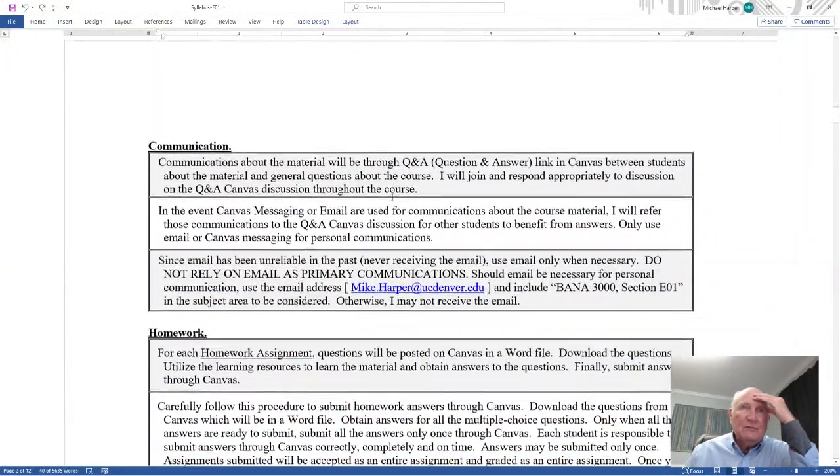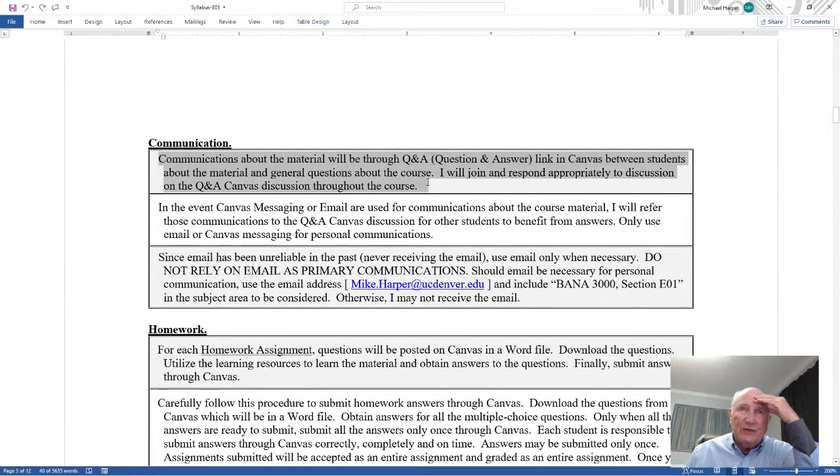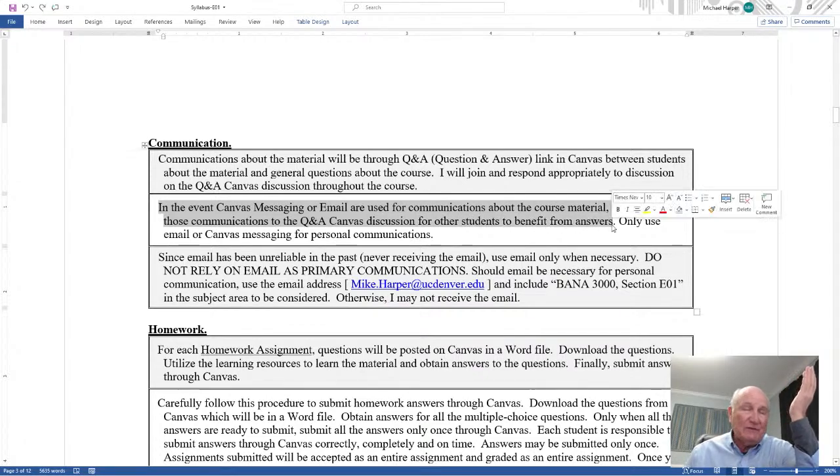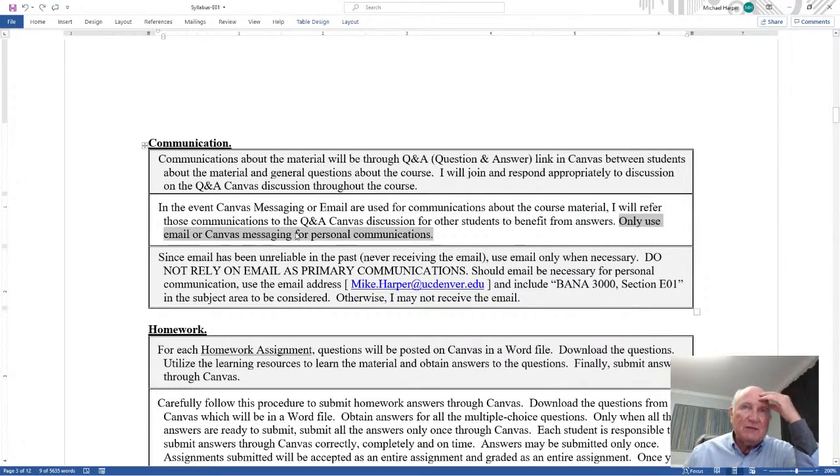the syllabus. Communication. Again, communication is through Q&A. In the event that Canvas messaging or email are used for communication to me about the course material, I will refer those communications to the Q&A Canvas discussion for other students to benefit from your answers or even to answer it better than I would. Only use email or Canvas messaging for personal communications, like you're talking to me, not to the class. So in other words, use the email and Canvas only for personal communications, and not the material.